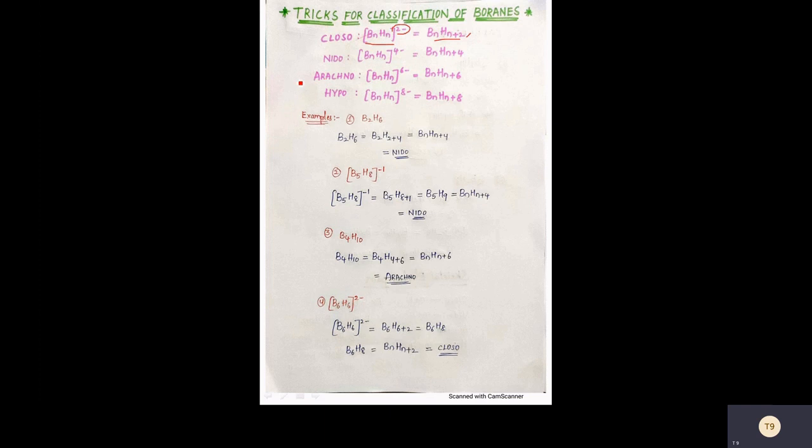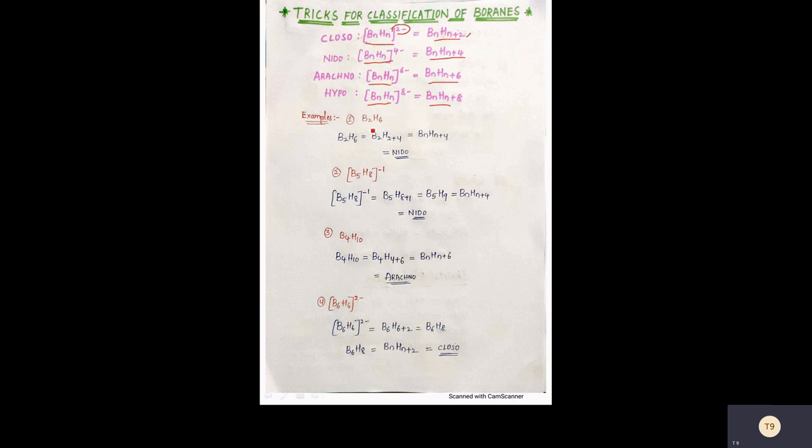In the same way, for nido the formula is BnHn 4 minus, and you can also write it as BnHn plus 4. And for arachno it is BnHn 6 minus, which is also equal to BnHn plus 6. Next, hypo. The general formula of hypo is BnHn 8 minus, which is equal to BnHn plus 8. So these are the general formulas for classifying closo, nido, arachno and hypo.